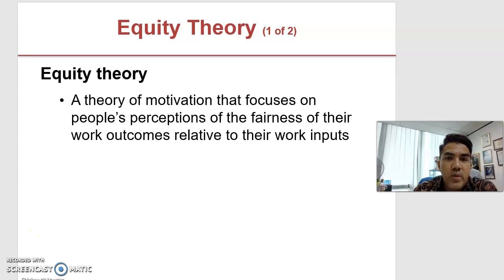And then the equity theory, a theory of motivation that focuses on people's perception of the fairness of their work outcomes relative to their work inputs. In this theory, people will decide whether or not the outcomes that they receive are equitable to the amount of effort that they put in.